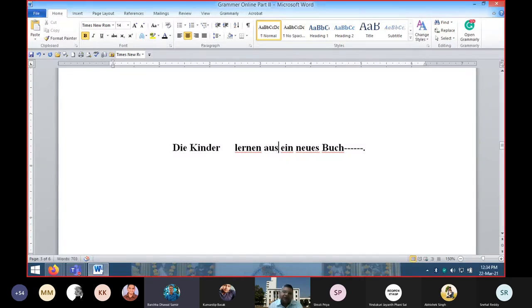No, you cannot use it like this. Sir, it will become neunen, no? No. It's not neunen. Neunen will not be correct. If you want to say the children are learning from a new book, first of all you see that ein neues Buch is already there, so you should not change whatever words are given already. Please remember. Whatever words are given, don't change that.